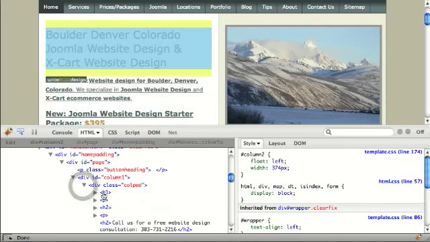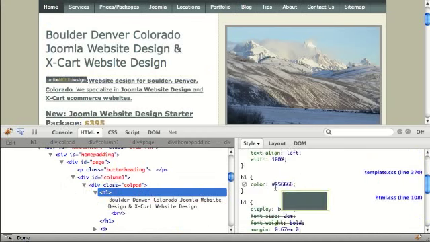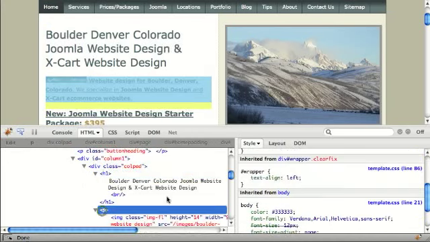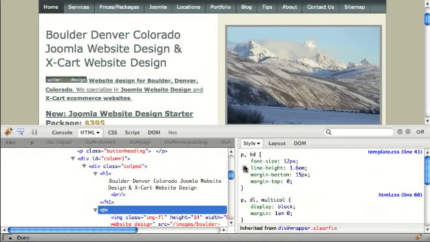If you go inside, then you can see the rules for heading 1, and you can see any rules that are being applied to the paragraph. So this paragraph is just using some other rules here that are applied to paragraph. This is the standard paragraph rule that I have on line 41 of my template.